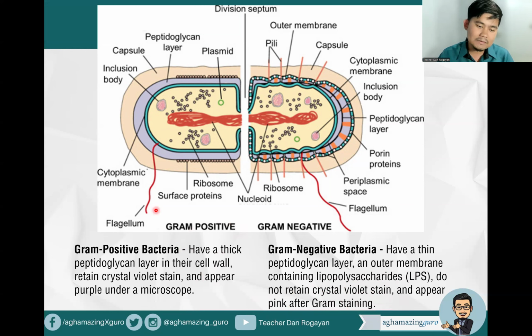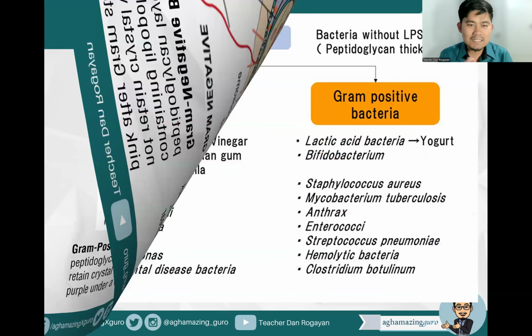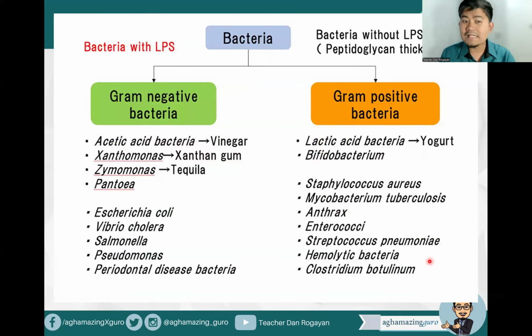So gram-positive appear purple, gram-negative appear pink. All right. So these are some examples of gram-negative and gram-positive bacteria. As we mentioned, gram-negative bacteria have LPS and thin peptidoglycan, while the gram-positive bacteria are bacteria without LPS and have a thick peptidoglycan layer.